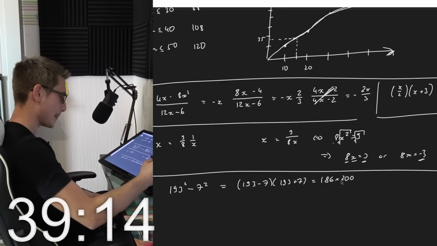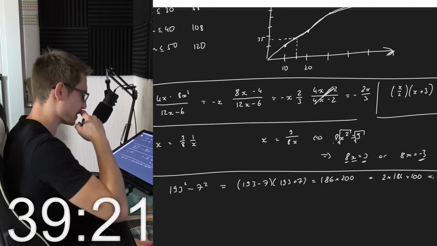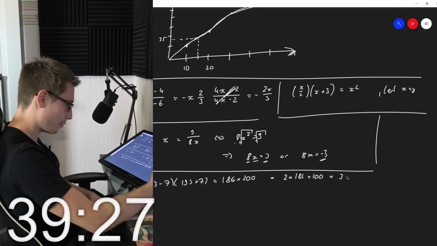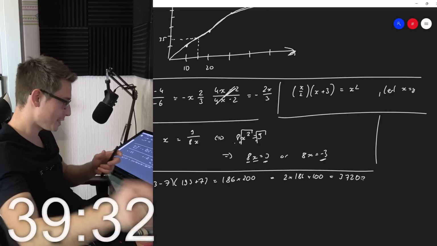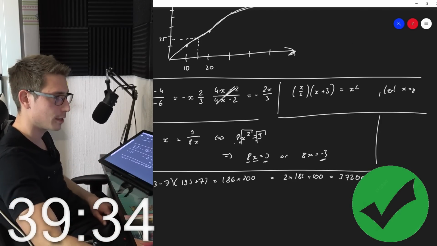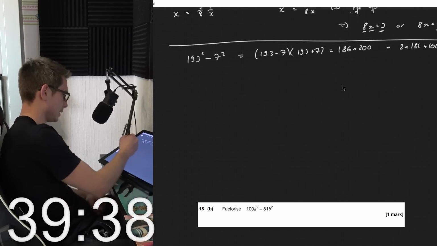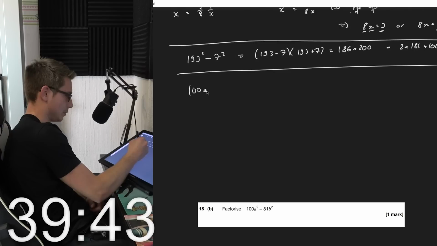Oh, okay. Meaning this is 2 times 186 times 100, meaning this is the same as 372 times 100, so 37,200. Factorize. Okay, yeah. Those are easy ones, easy points, and I can easily get a bit of time reduction here.